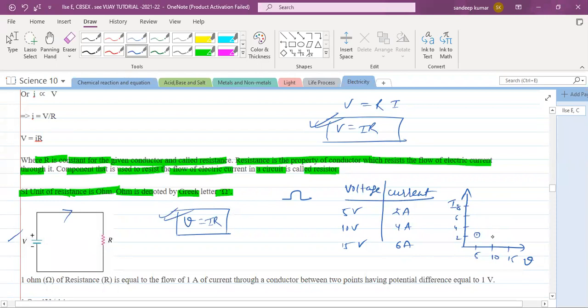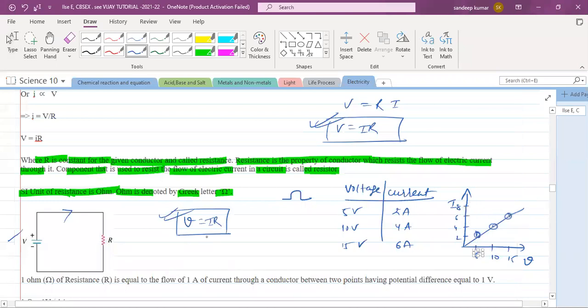Next, for 15 volt, it is 6 ampere. So you can see here, the graph is a straight line. Okay, so this is the V-I graph. You have to draw it properly, and you will get a straight line graph.